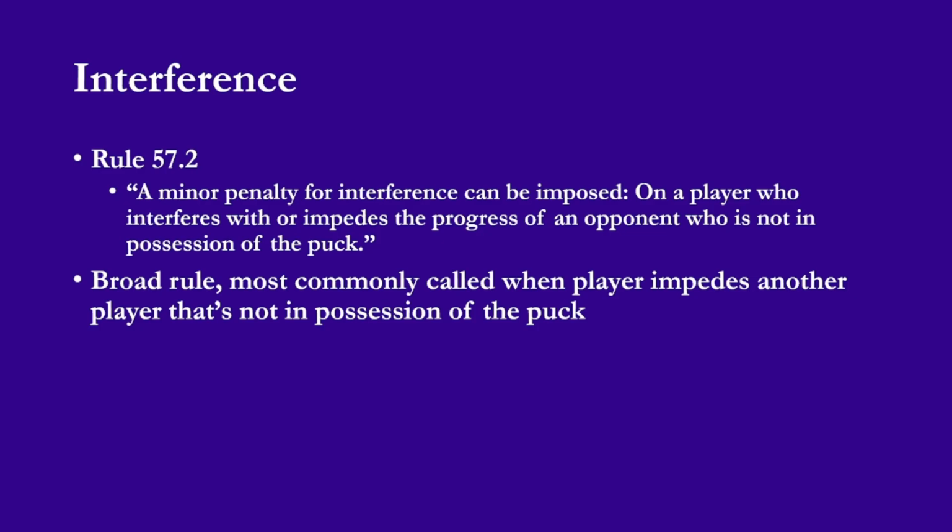Players do get pretty sly with this and will try to put themselves in a position where they're running a pick style of play, but it looks natural and not like they're getting intentionally in the way of the other player. Officials don't call incidental contact plays where both players are unaware and they run into each other. So players can try to get around this, but if it becomes too obvious, then it'll be called interference.